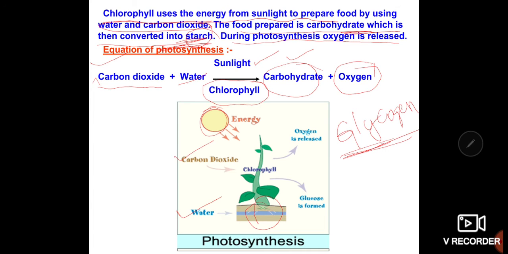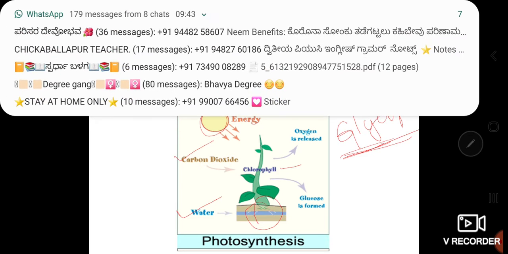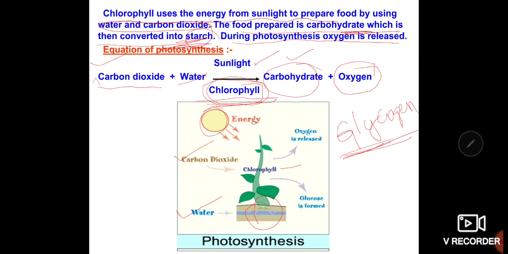Almost all plants contain chlorophyll. If a plant does not contain chlorophyll, it is not green in color; it may be orange or yellow or some other color. So keep in mind, if a plant is green in color, it indicates that a green pigment called chlorophyll is present. This is a very important concept, try to keep it in mind.